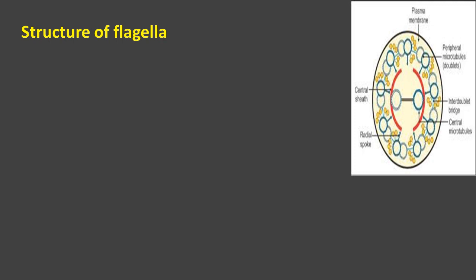Clear? And also we can find the spokes. So these are some of the structures we can find here. So let us talk about those structures of the flagella. What is the outermost membrane of flagella? Flagella is covered by the outermost membrane that is named the plasma membrane. The plasma membrane is the outermost protective covering of the flagella.